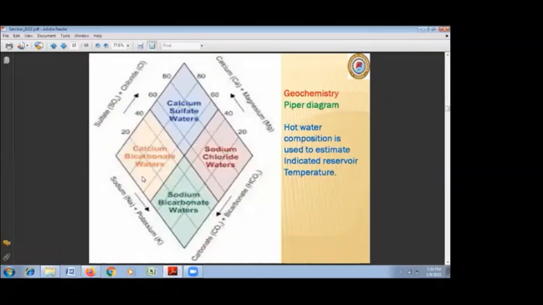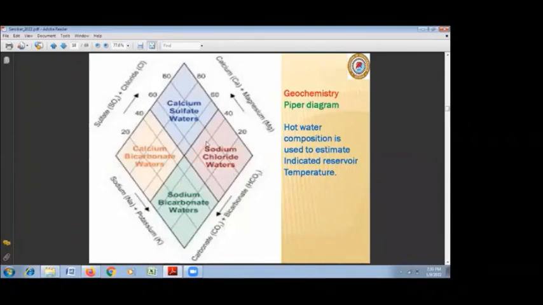What are the basics we use there? The basic is analysis of hot water, and that analysis of hot water we use for classification of the water. In this Piper diagram, there are different diagrams used for analysis, classifying this water. It is just to give in brief, I am giving this Piper diagram.